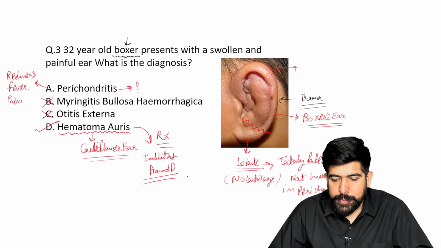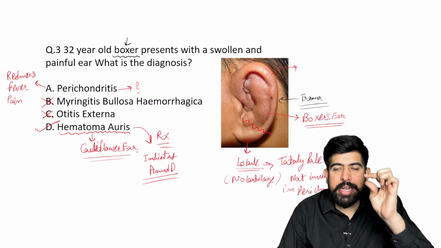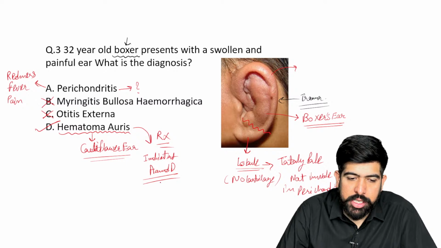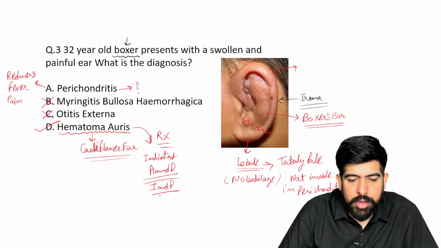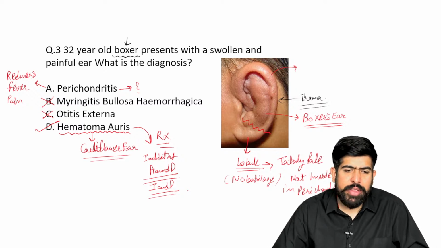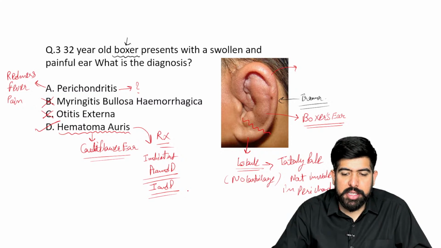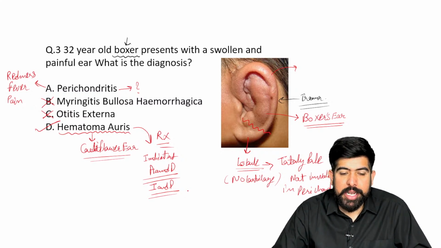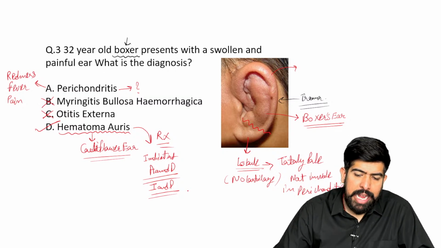Yes, aspiration and drainage. Of course, if there is a hematoma, and a bleeding clot has formed there, then aspiration cannot be done, and incision and drainage can be done. Okay, I and D can also be done. If there is a fresh hematoma, we can aspirate with a syringe. But if the hematoma is fully formed, we have to give the incision.